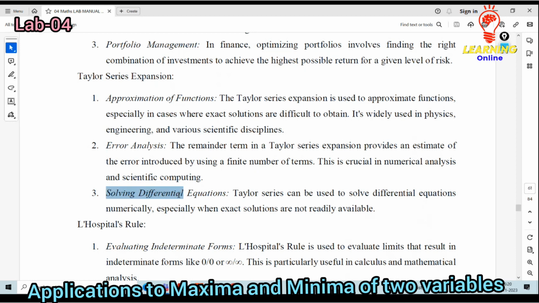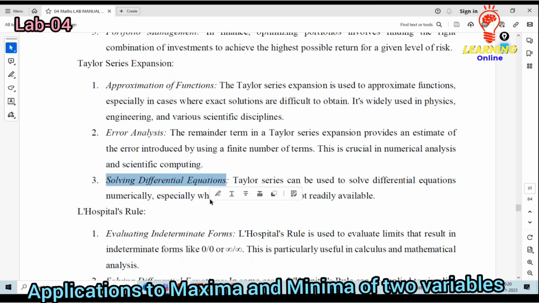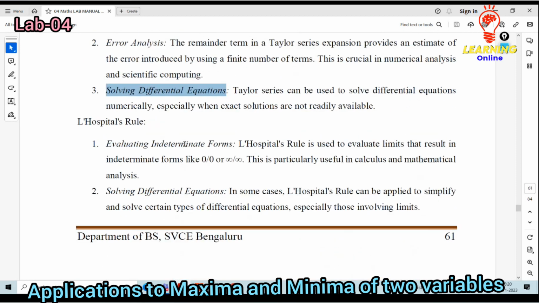Then solving the differential equations. Okay, these Taylor series expressions will be used especially for solving the differential equations, depending on two variables, three variables. Then L'Hospital's rule. Okay, this is used in order to evaluate the indeterminate forms.